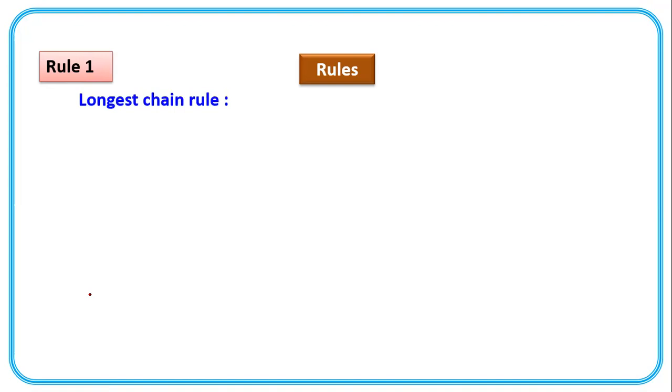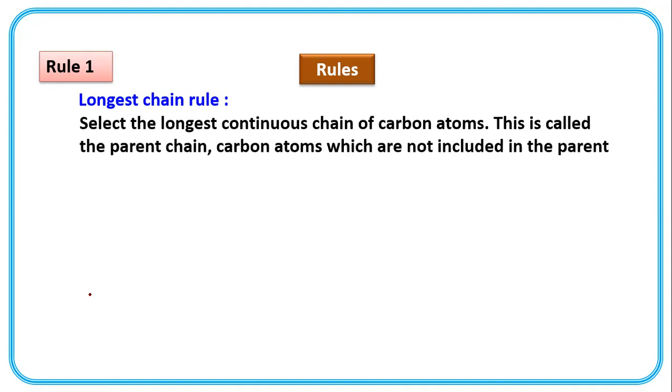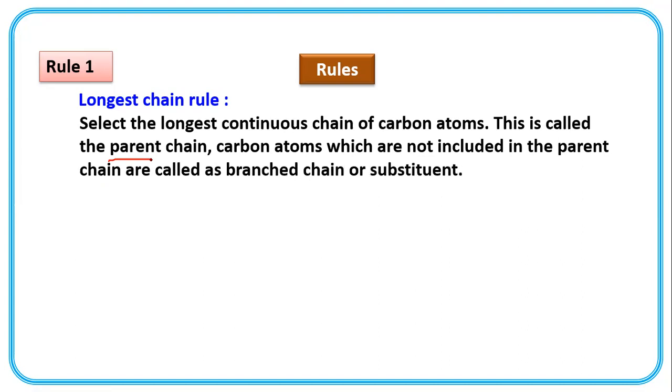Longest chain rule. Select the longest continuous chain of carbon atoms. This is called the parent chain. Carbon atoms which are not included in the parent chain are called branched chain or substituents.